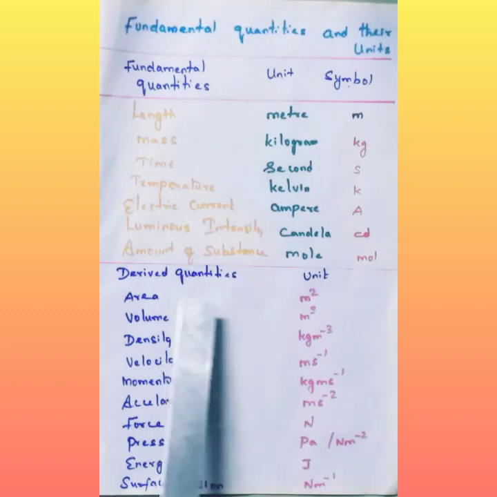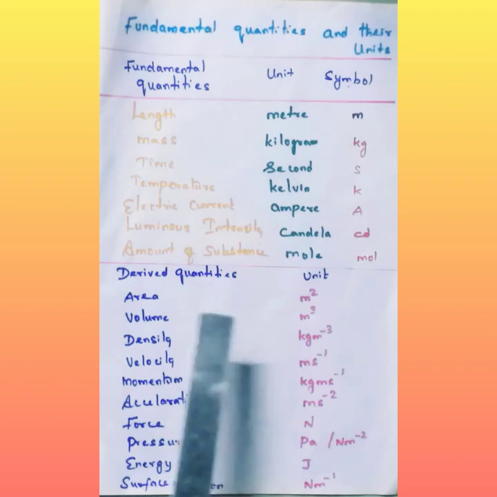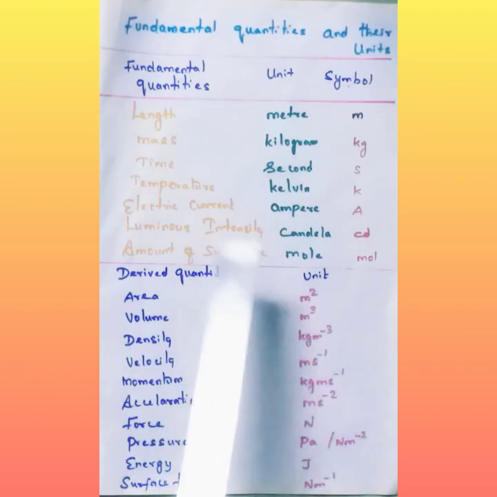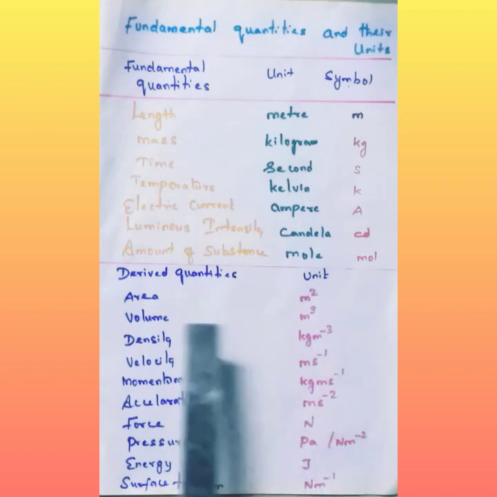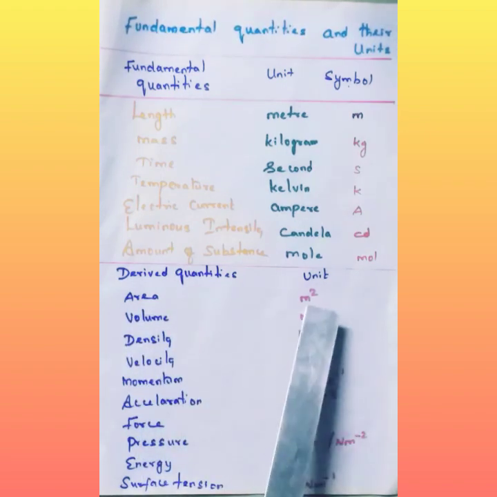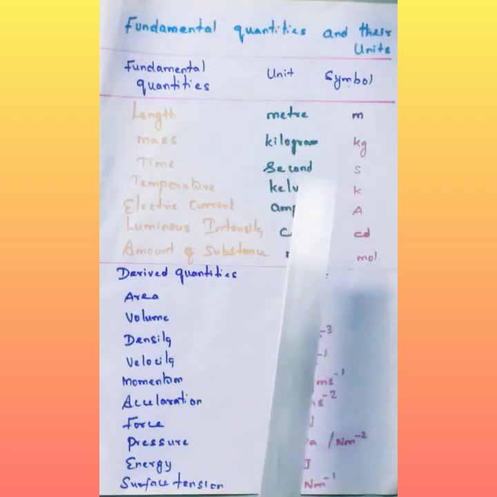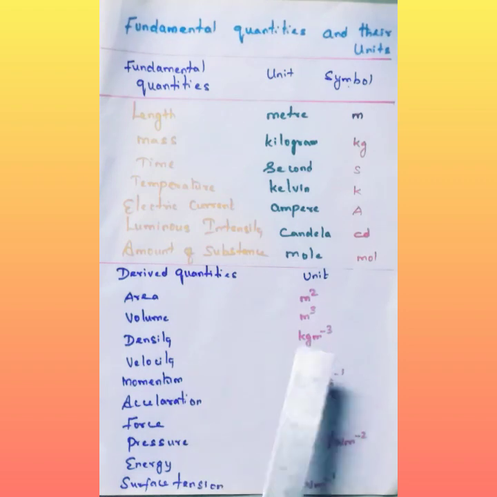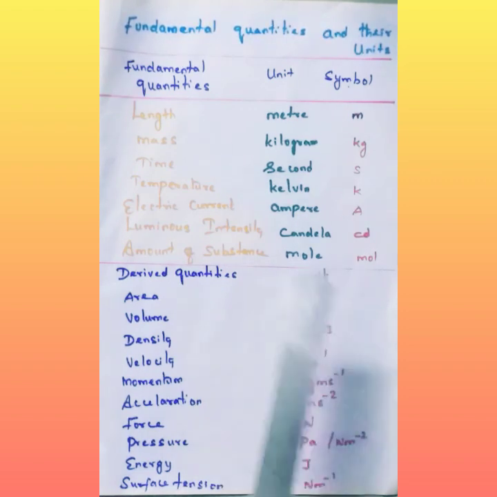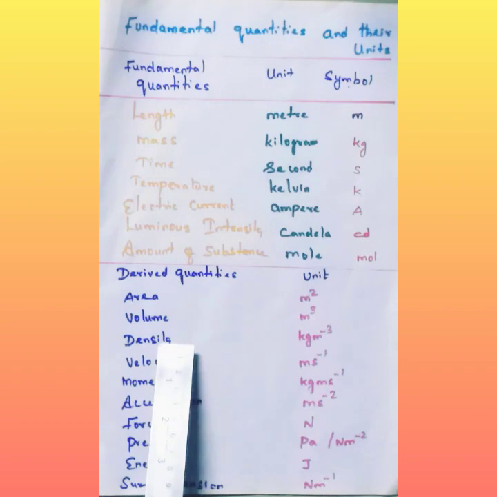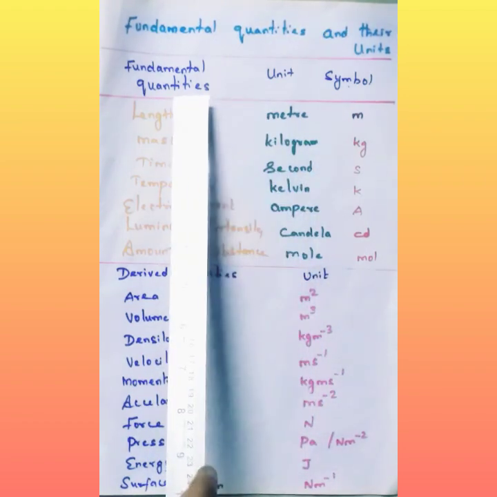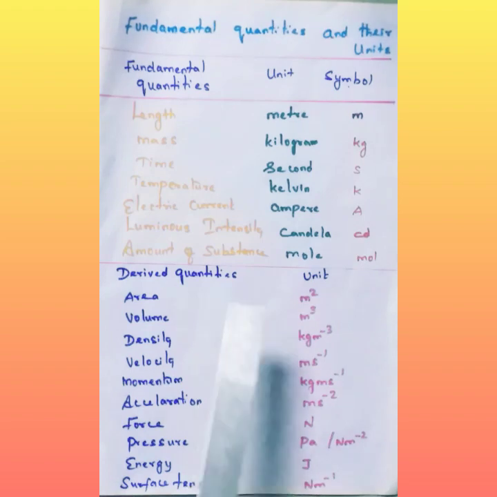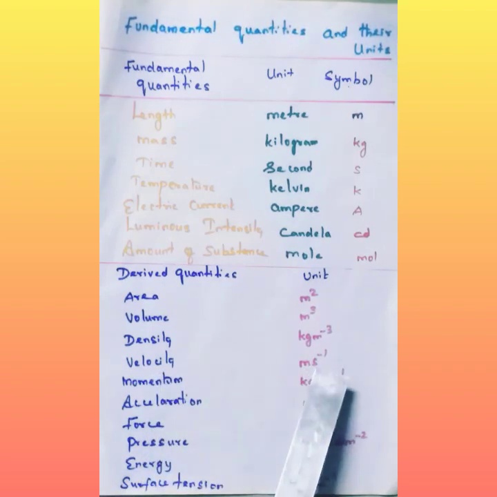Now we come to derived quantities. What are derived quantities? These are quantities which can be expressed in terms of fundamental quantities. See here, area is meter square, and meter depends upon the fundamental quantity, so it is called a derived quantity. Then volume, meter cube. Density, kilogram per meter cube. This kilogram comes under mass, so density depends upon a fundamental quantity, that's why we call it a derived quantity. Velocity is meter per second, that is ms to the power minus 1, which we pronounce as meter per second.